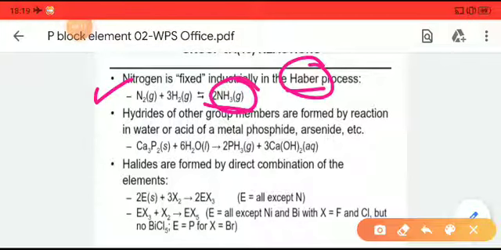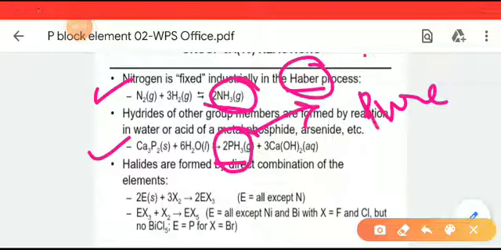Also, calcium phosphide, when reacted with water, will form phosphine, and this phosphine is pure in nature. It's almost 100% pure. So when you have to prepare phosphine in 100% purity, this reaction is your main choice.